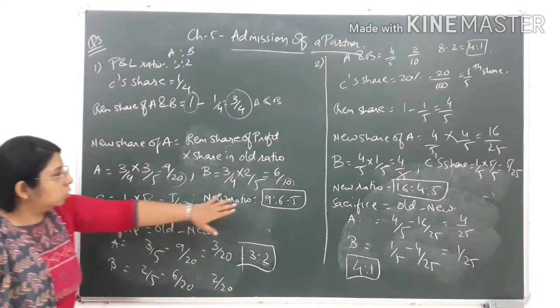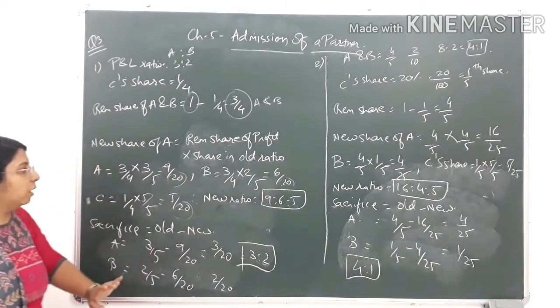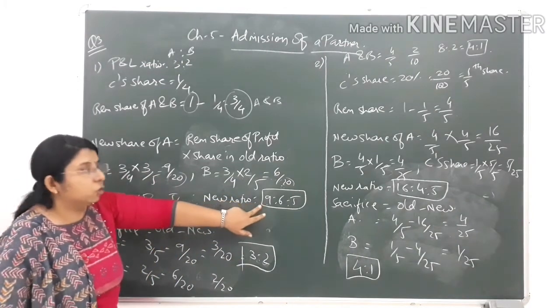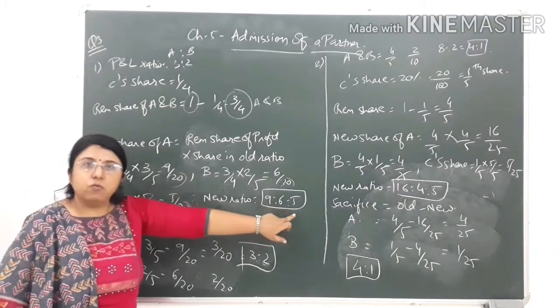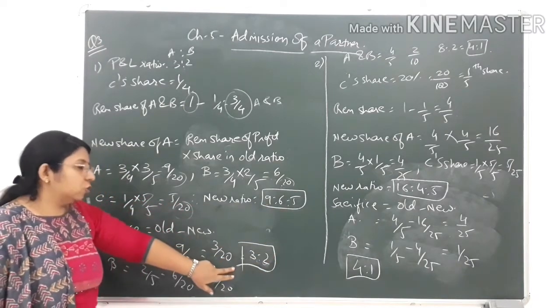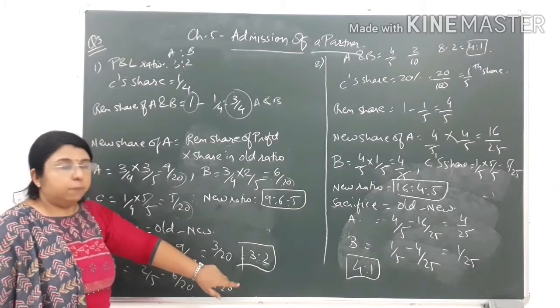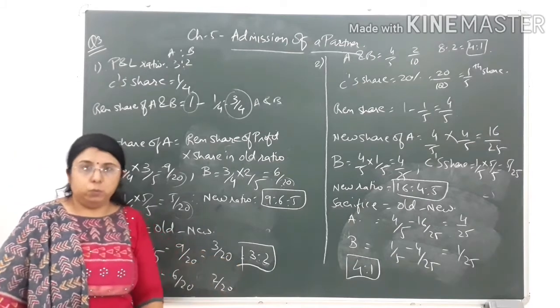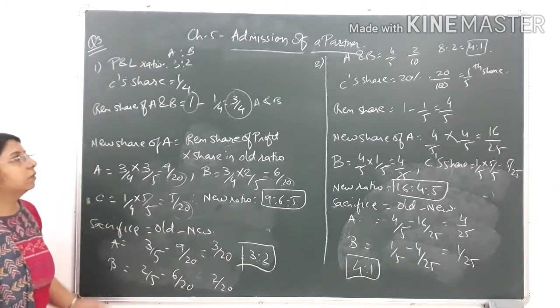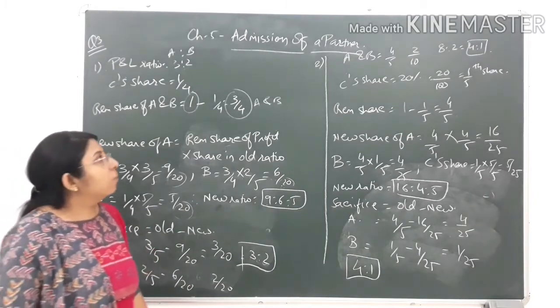So these are the two important points in the sum that we have to find out. First, the new ratio, 9:6:5, and the sacrifice ratio because of the addition of new partner C between A and B, that is 3:2. Similar to the first sum, we are moving on to the second sum also.